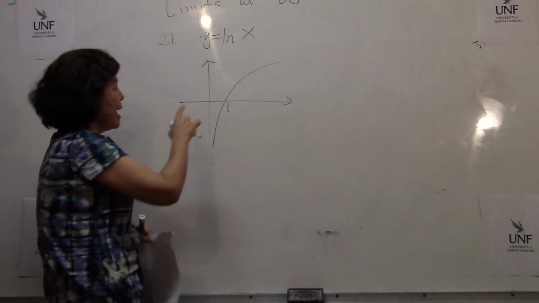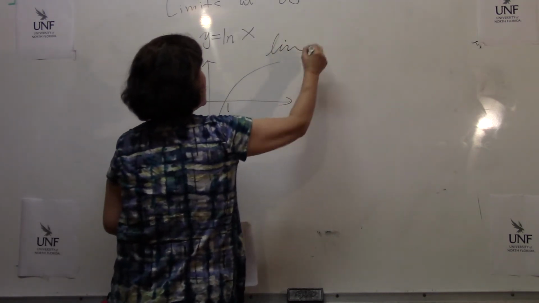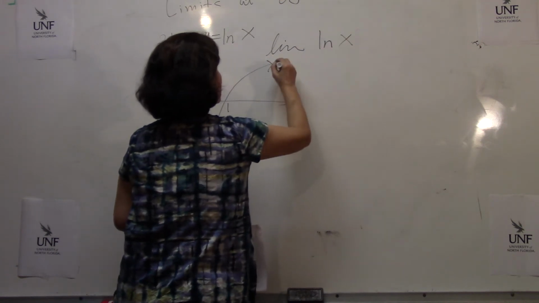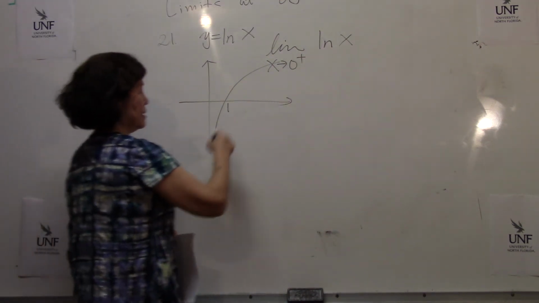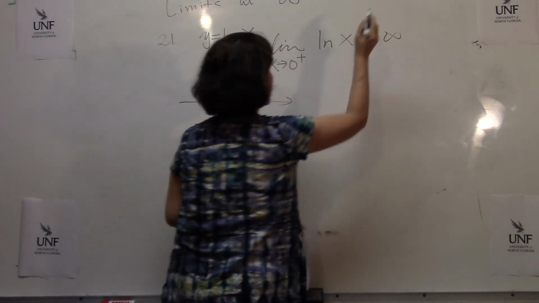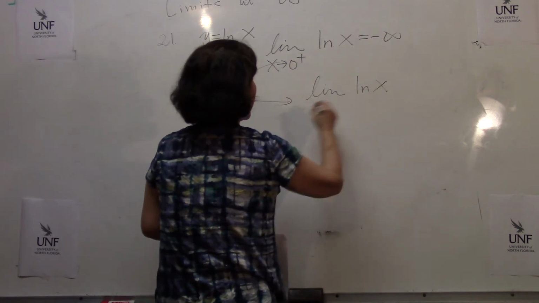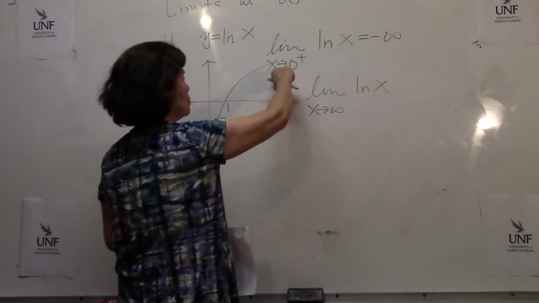Not at all. And therefore, you can say immediately the limit of ln x as x goes to 0 plus, what are they going to say? Yes, that is negative infinity. On the other hand, the limit of ln x as x goes to positive infinity, yes, it goes to infinity.